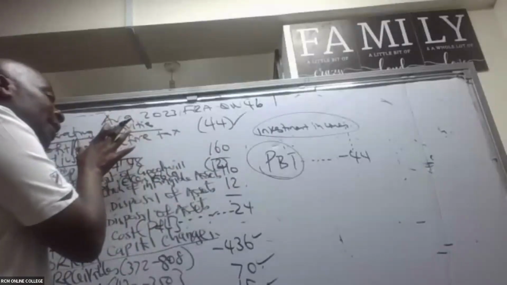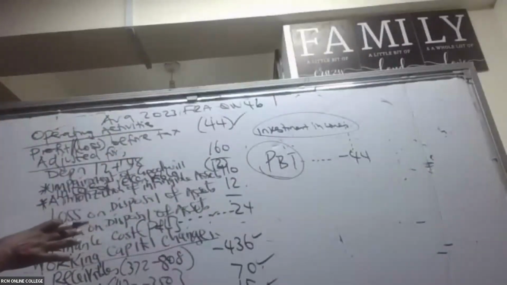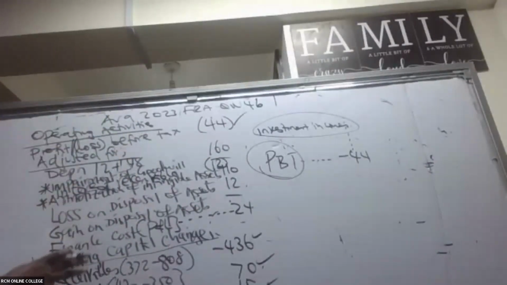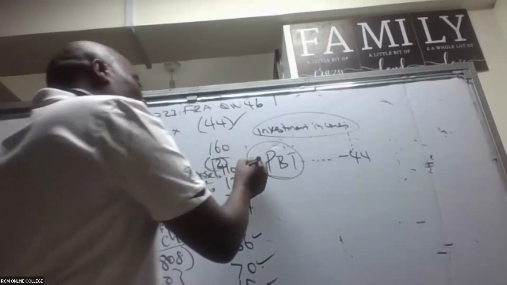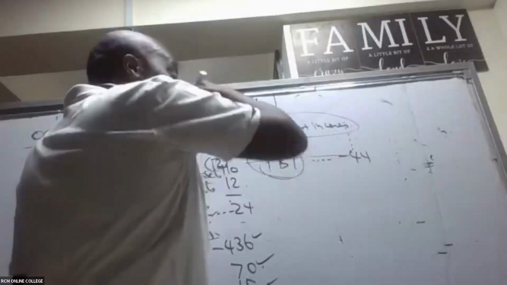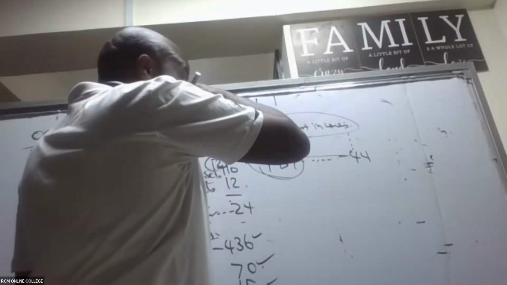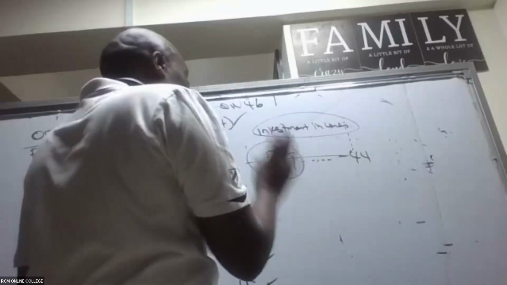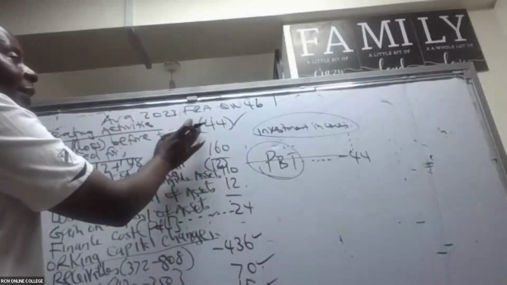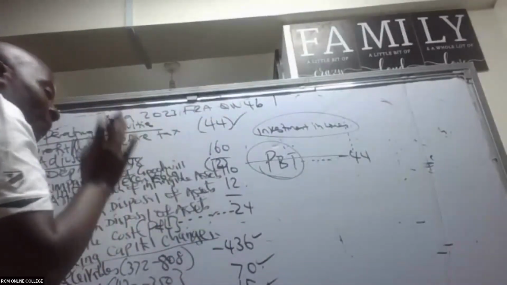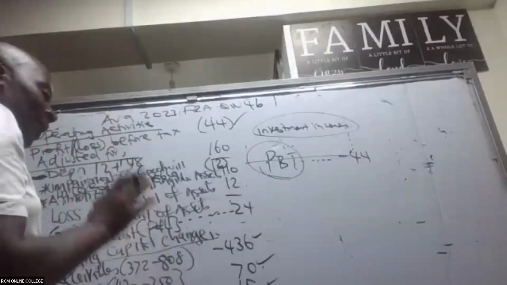So after you have finished the other adjustments, you must always come and ask yourself, looking north before this line of PBT, do we have any investment incomes? If they are there, they must have been booked here, and therefore they must be deducted.